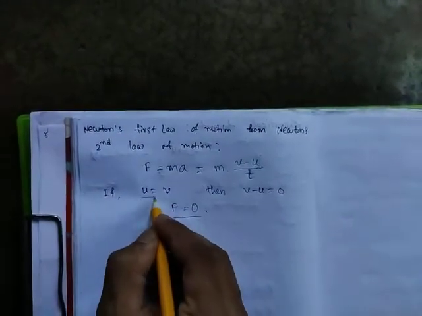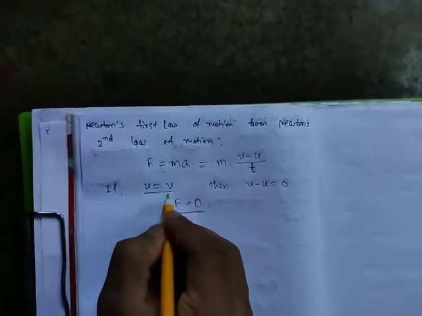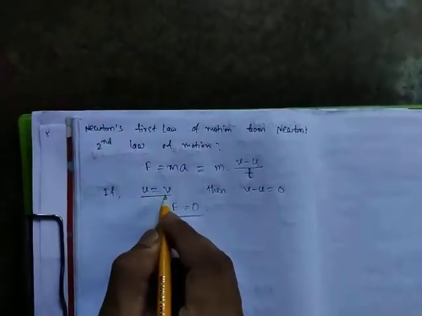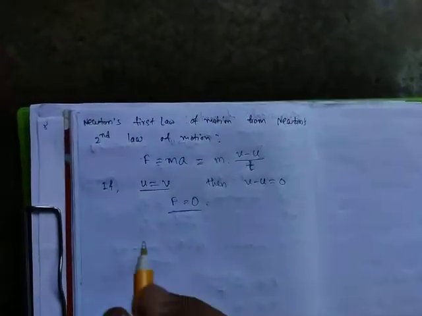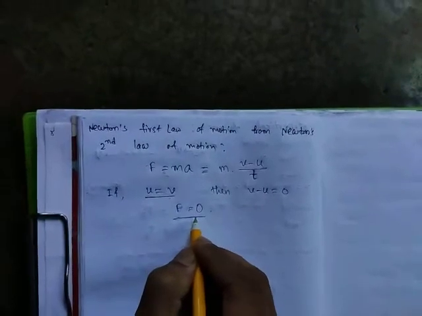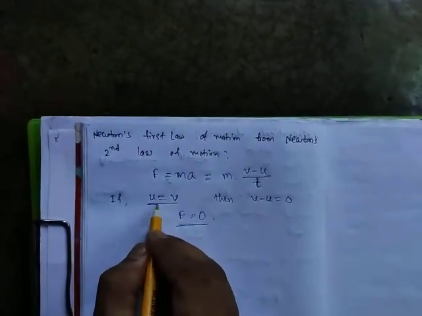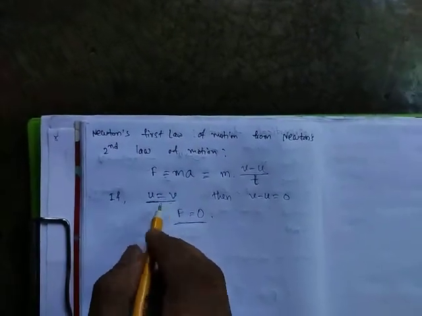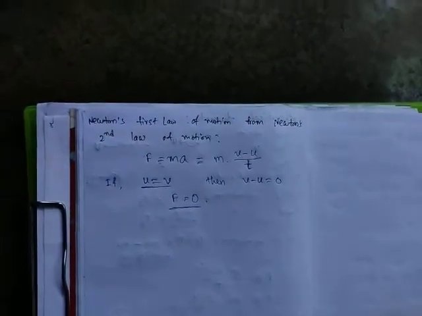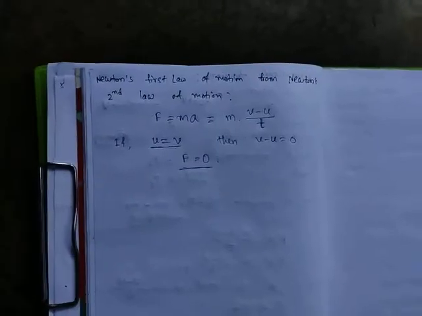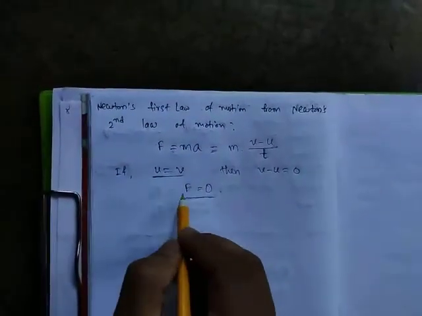Initial velocity equal to final velocity means the velocity is constant, or uniform motion. That means no force is required to move a body with constant velocity or uniform velocity. Clear everybody? Clear? So we can say this is Newton's first law.